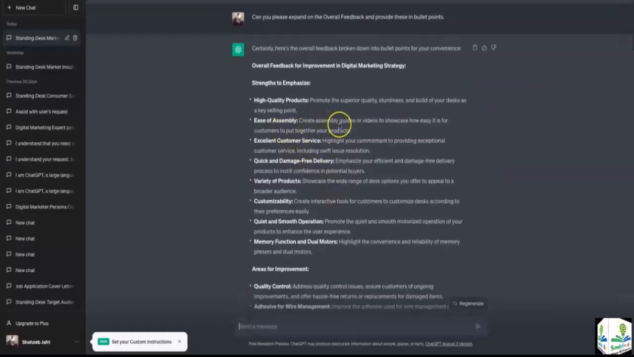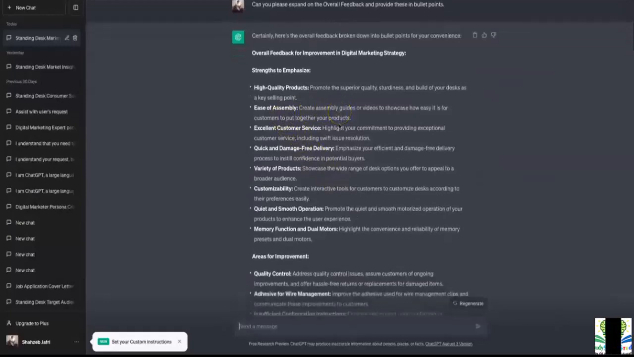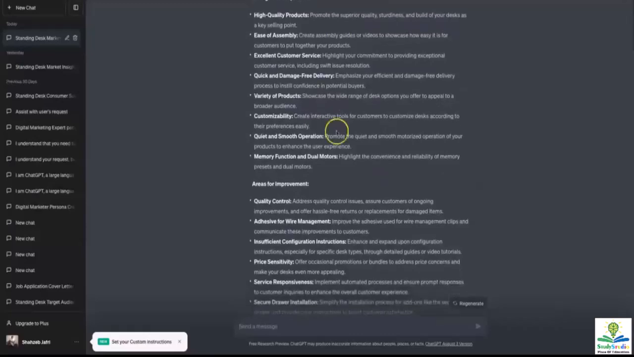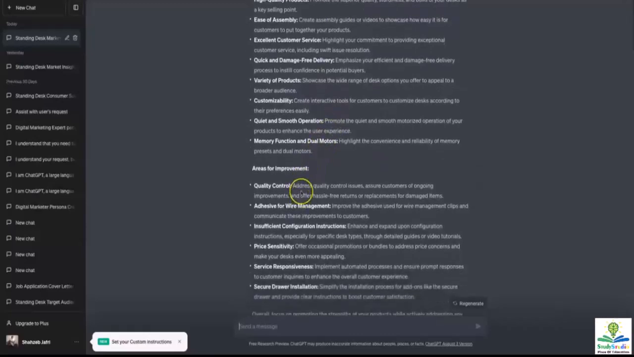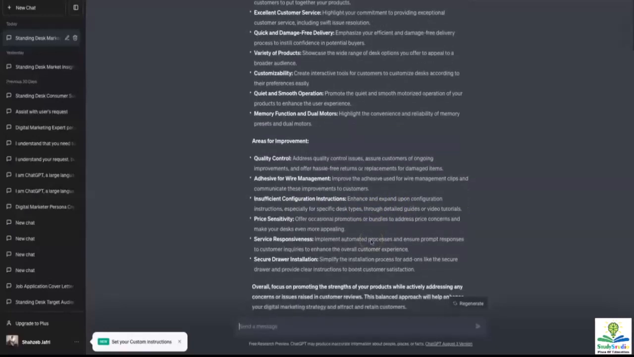Similarly, for ease of assembly, create guidebooks for consumers to look at. For areas of improvement as well, you can see quality control, address the quality control issues. Then adhesive for wire management, improve the adhesives that have been used for wire management. Then for insufficient configuration instructions, enhance and expand upon configuration instructions that are being given out to consumers. So now you have used ChatGPT to have some actionable insights that can be used in your marketing strategy and also your product development.